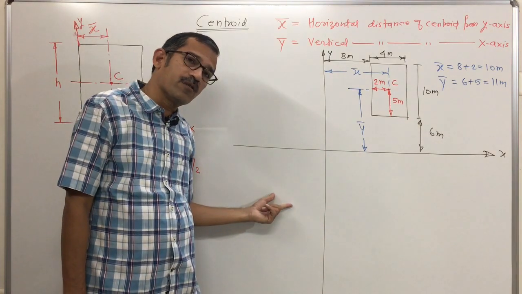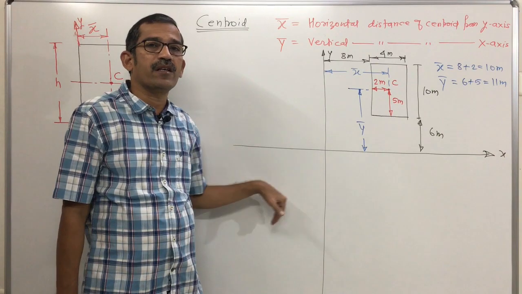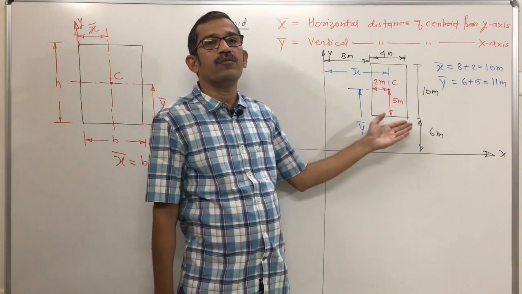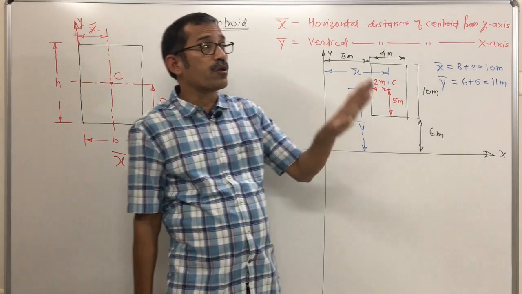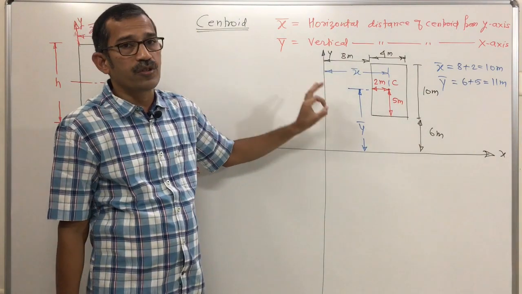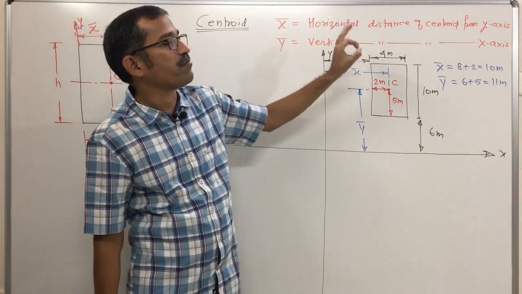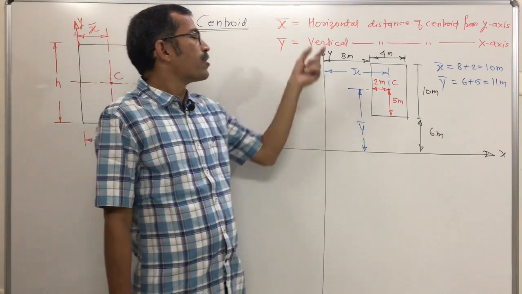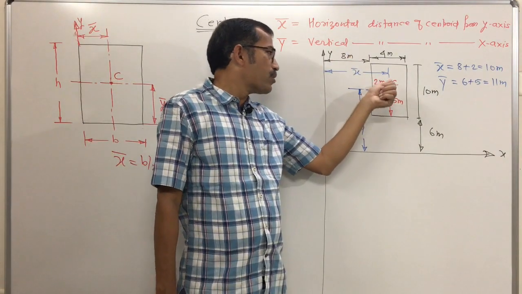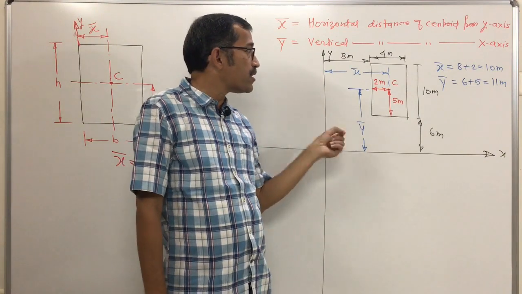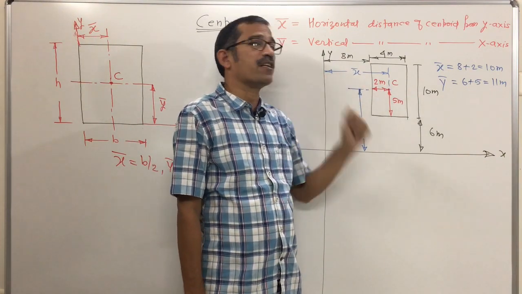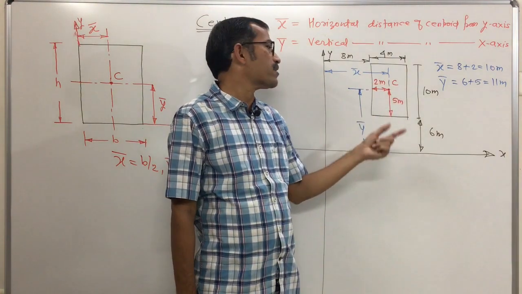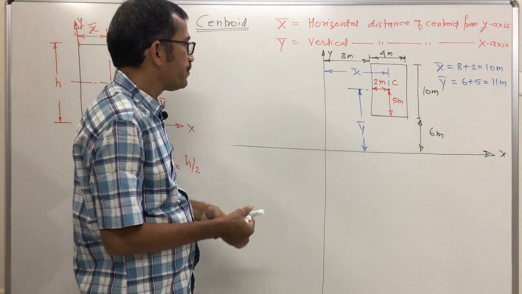If the centroid lies in the third quadrant, then x bar is negative, y bar is negative. If it is in the fourth quadrant, x bar is positive, y bar is negative. Always concentrate on where we get the position of the centroid, and accordingly we will write plus or minus, and that is very, very important. Next, whatever component is given, we will locate its centroid and measure its distance from the y axis, called x bar, and measure the distance of the centroid from the x axis, which is y bar.